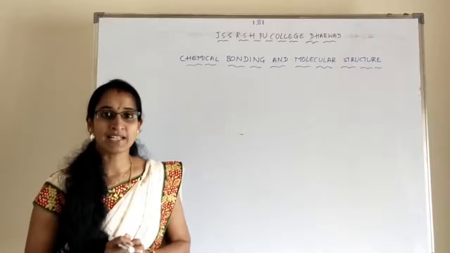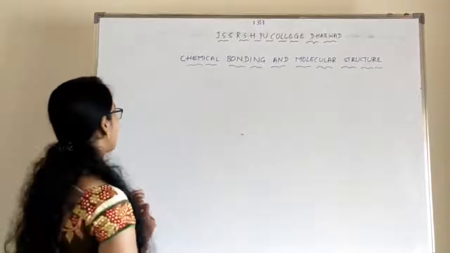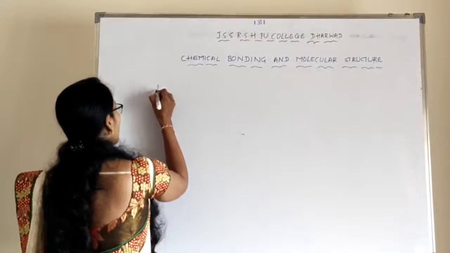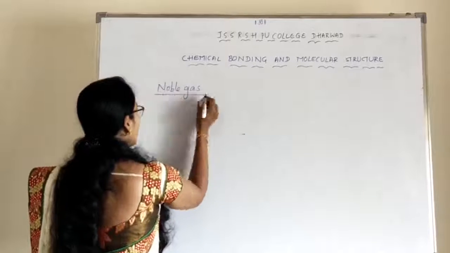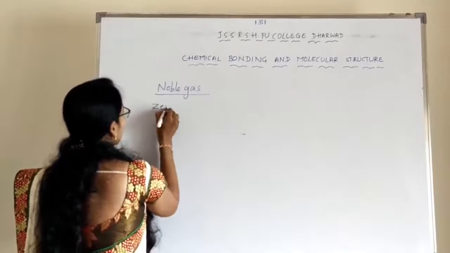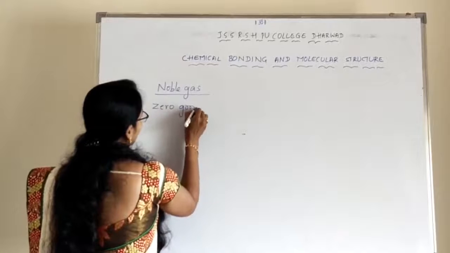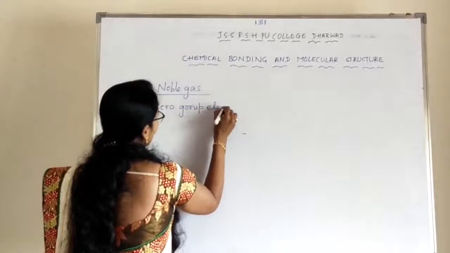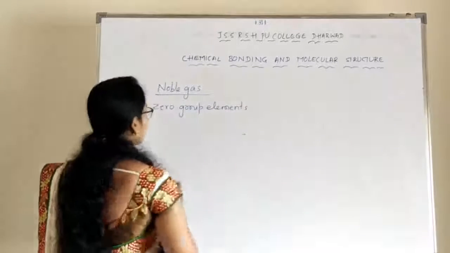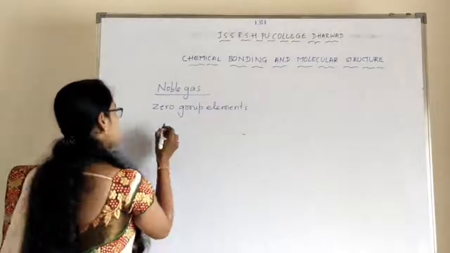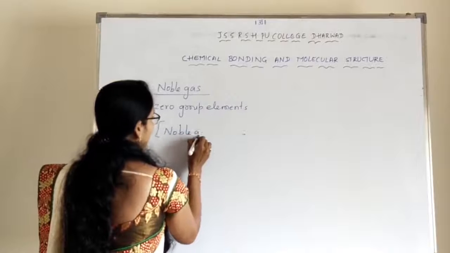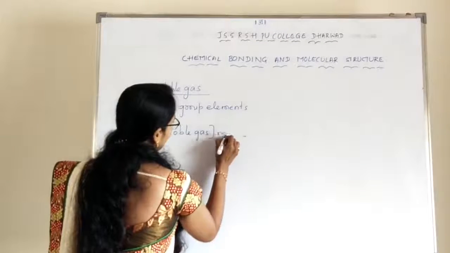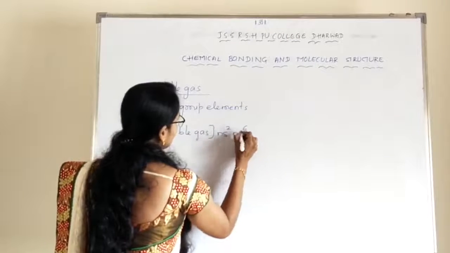Except noble gas. Why noble gas? As you already know, noble gas is known as zero group elements. Why is it known as zero group elements? Because of its electronic configuration. The noble gas has ns2 np6, right?